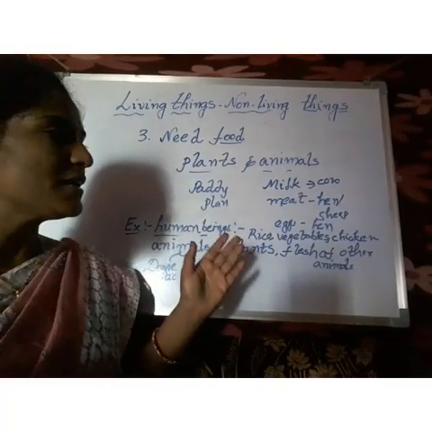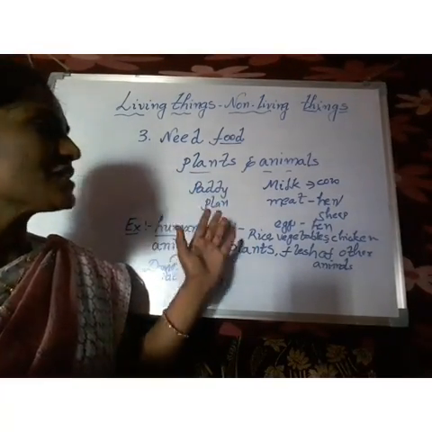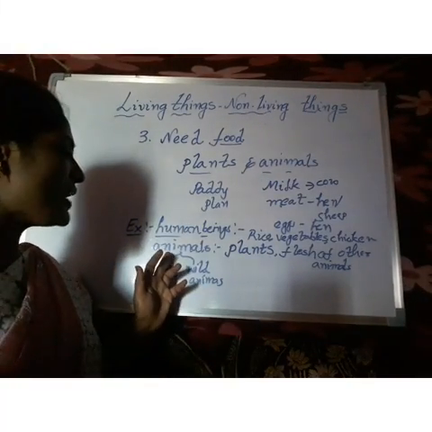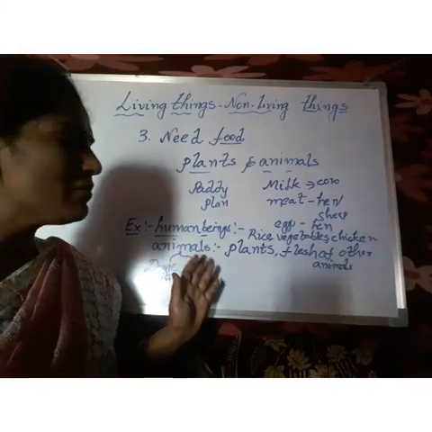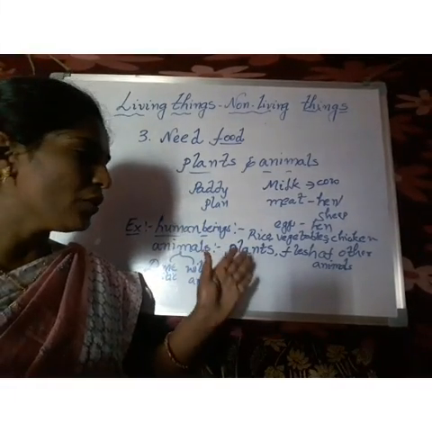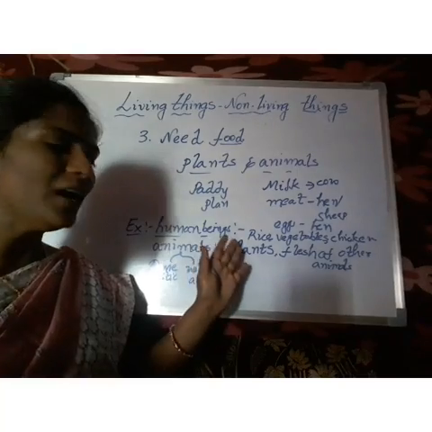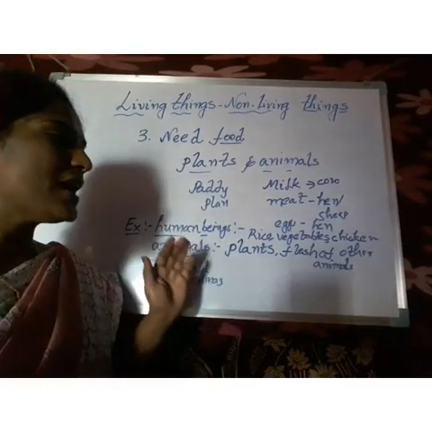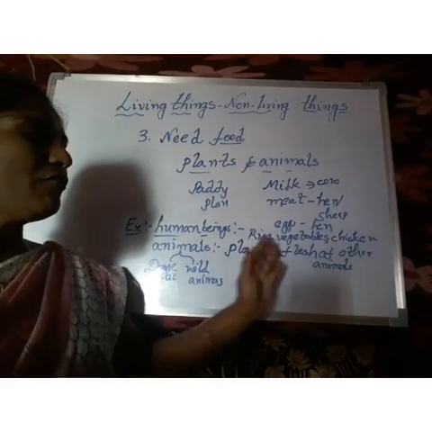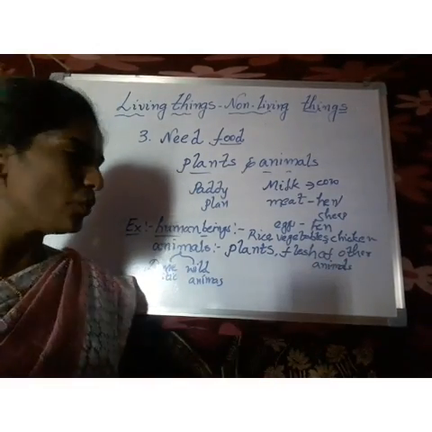Some of the food items we get from plants, and some of the products we get from animals. Some of the animals eat only plants like cow, sheep, goat. These are examples of plant eating animals. And some animals like lion, tiger, they eat flesh of other animals only.